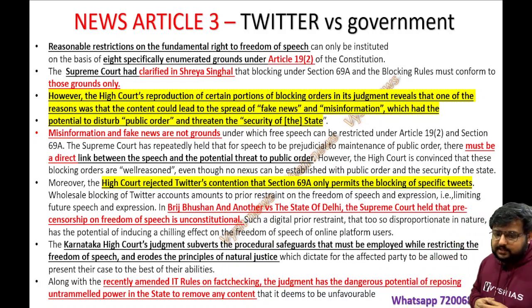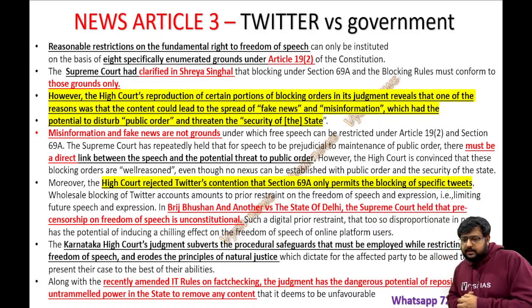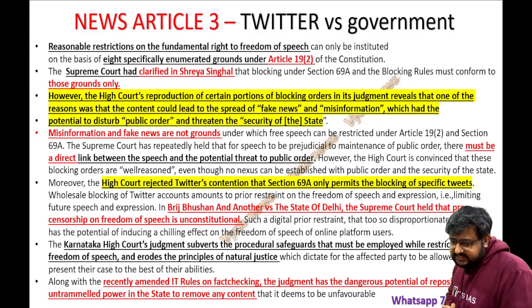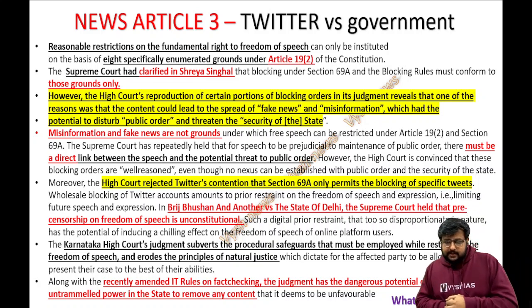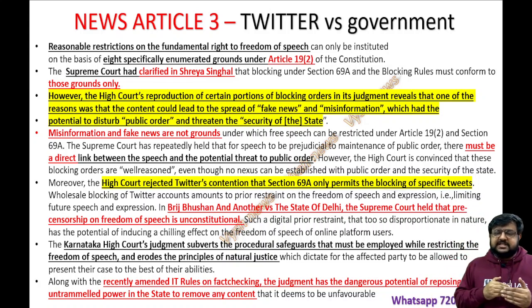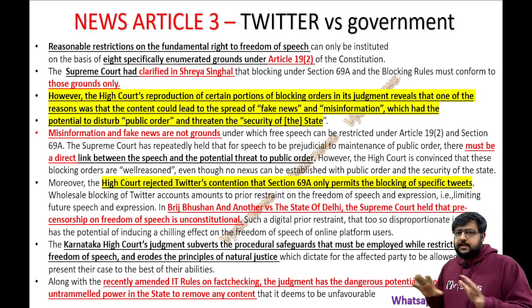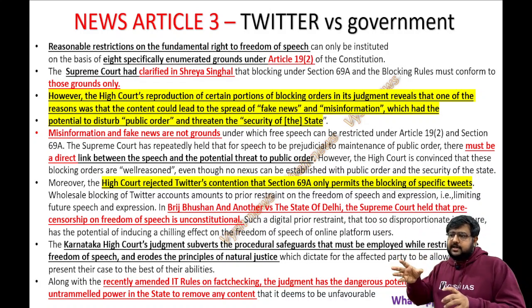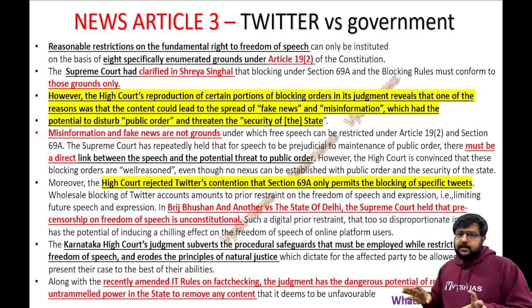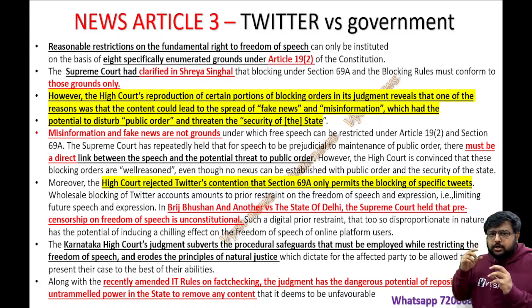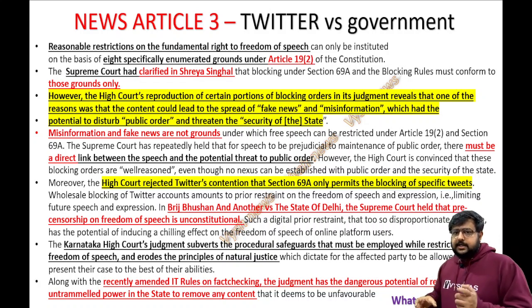In another case, Brij Bhushan and another versus the State of Delhi, the Supreme Court held that pre-censorship on freedom of speech is unconstitutional. Pre-censorship means you are censoring first itself. You are banning that person from telling anything because he might tell something bad. Instead of regulating what he told, you are telling him not to talk at all. That is wrong, and that is what this case told.